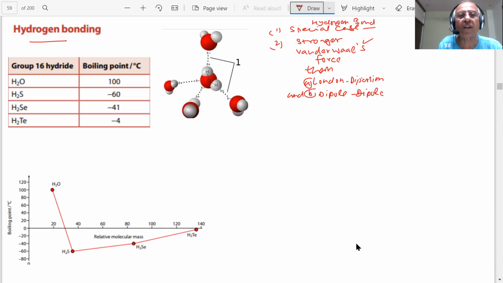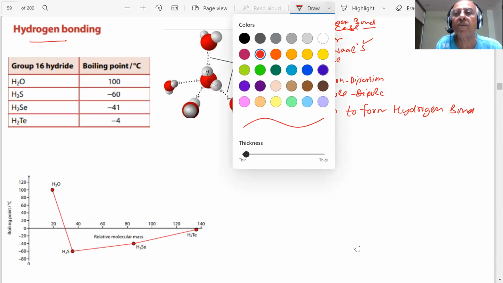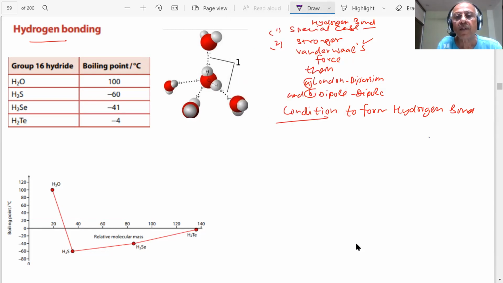Now, what is the condition? What is the condition, student, to form a hydrogen bond? Very important. Which molecules will form the hydrogen bond? Important point, student. The condition is that hydrogen is attached to a highly electronegative and small size atom: nitrogen, oxygen, and fluorine.